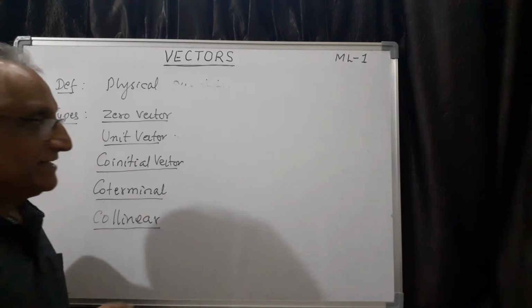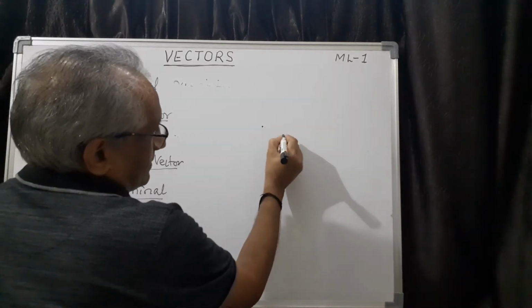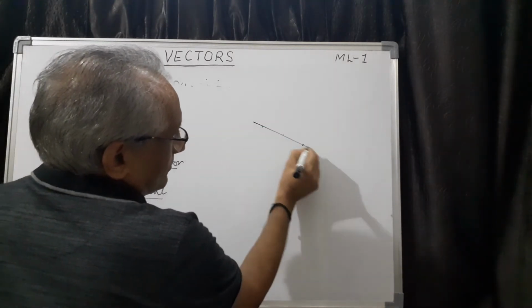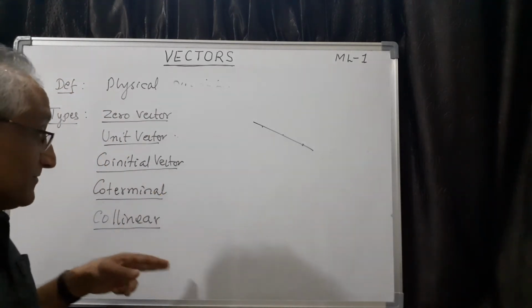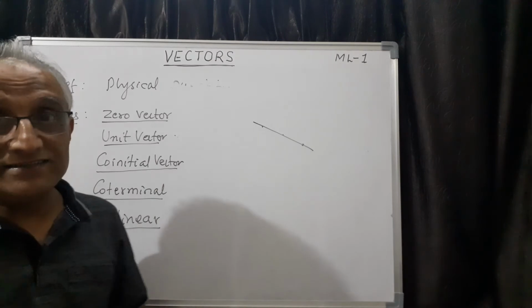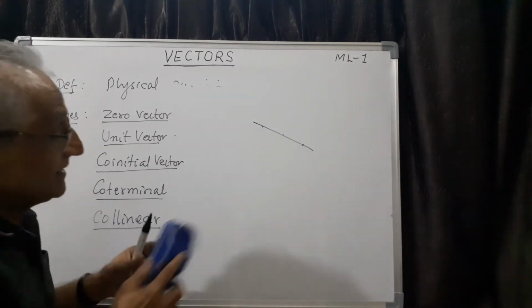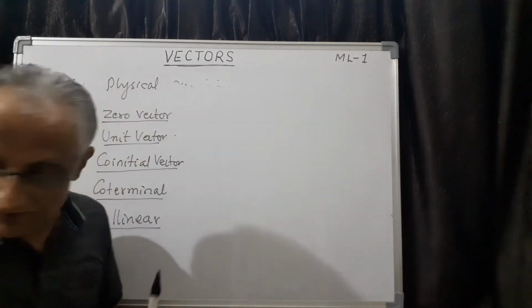See, in case of geometry, you have seen this one. Suppose there are 3 points. If they lie on the same line, they are called collinear points. But there is a difference between collinear vector and collinear point. So you should not have confusion. Let me explain what is this collinear vector.